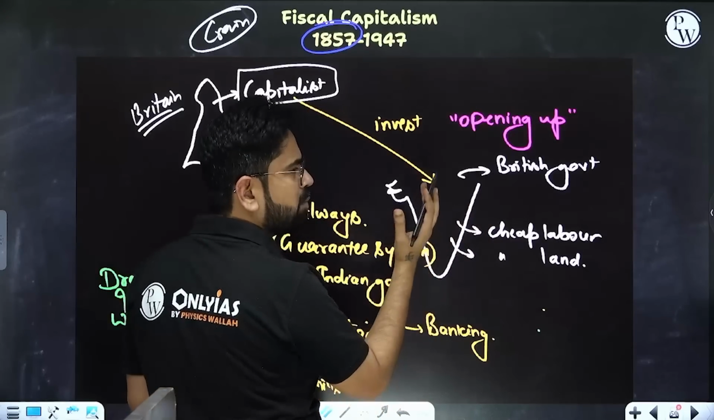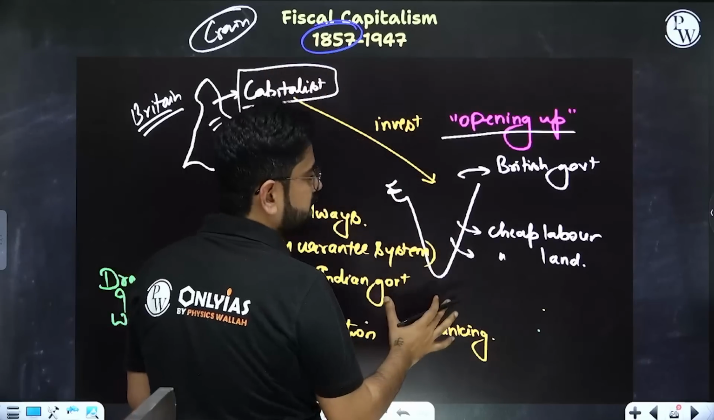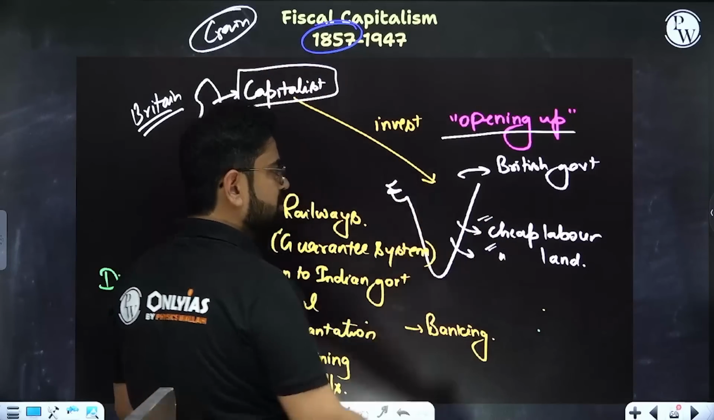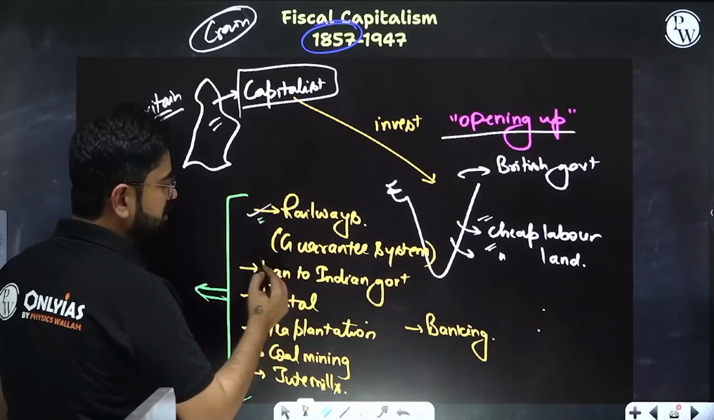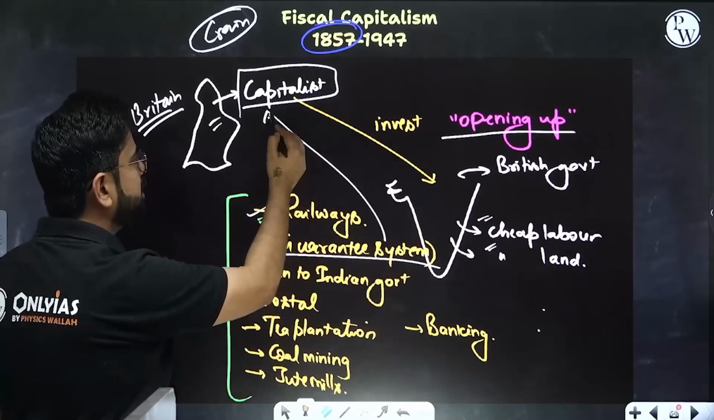So the British government will open up. It is called opening up. Now people can invest into India. Yes, India has cheap labor, cheap land, cheap resources. Very easily they can invest. So now they will start investing into our railways. It is called the guarantee system. Why guarantee? The British government guaranteed the return to them.